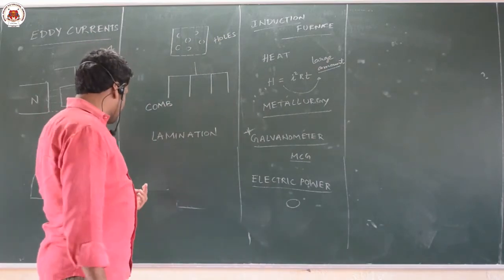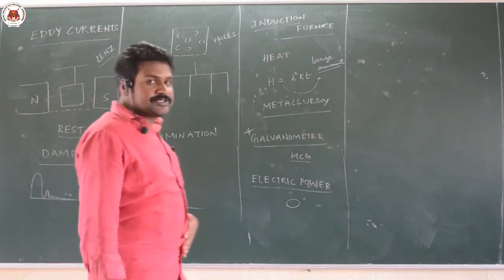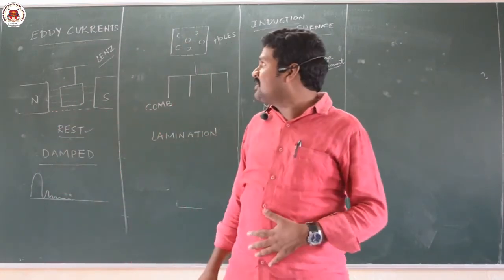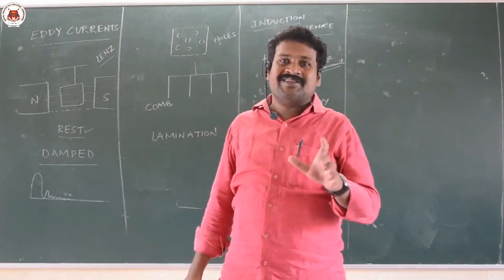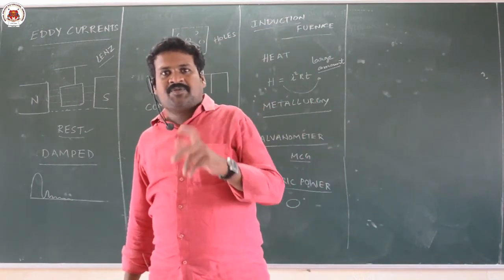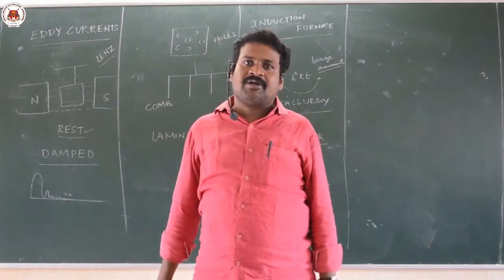So this is about eddy currents. Why are they called eddy currents? Because they are formed in the form of eddies. That's why they are called eddy currents.